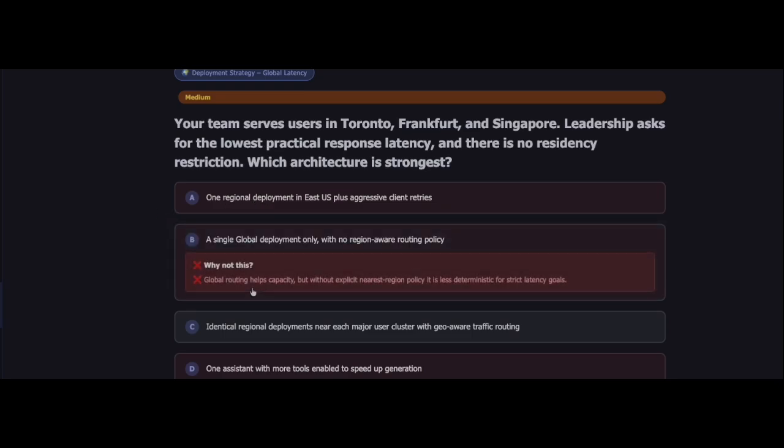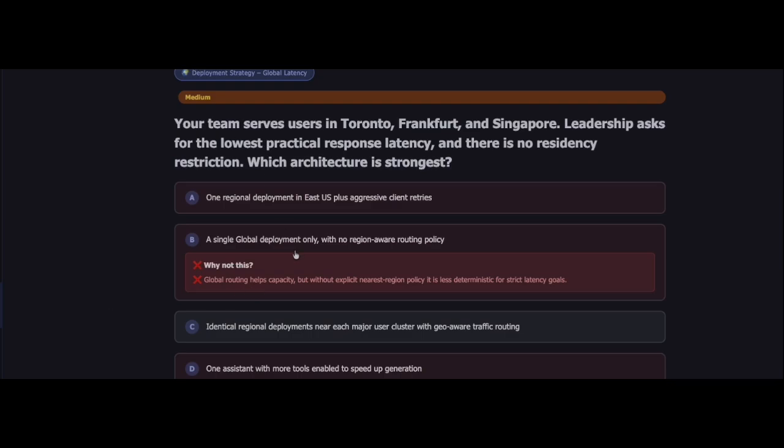Let's take B, a single global deployment only with no region-aware routing policy. This is better than a single regional deployment. However, without intelligent routing, users are not guaranteed to connect to the closest location. We are trying to achieve the lowest practical latency, so this is also not correct.